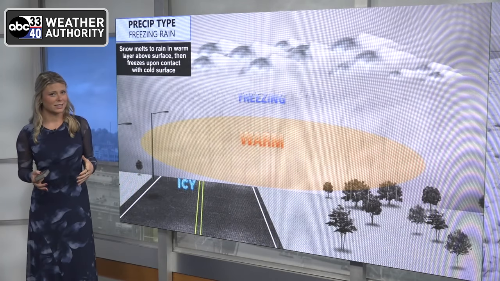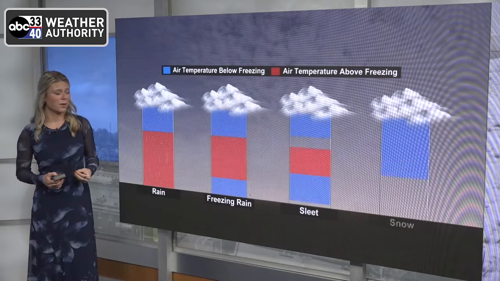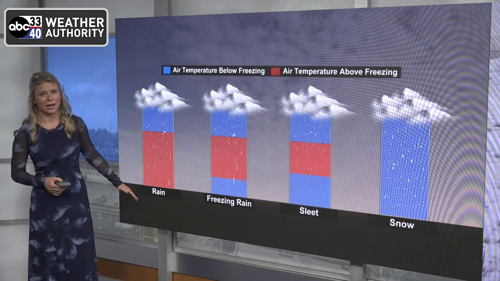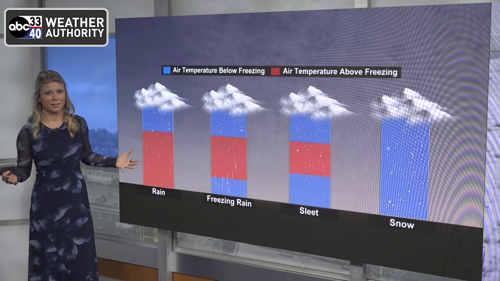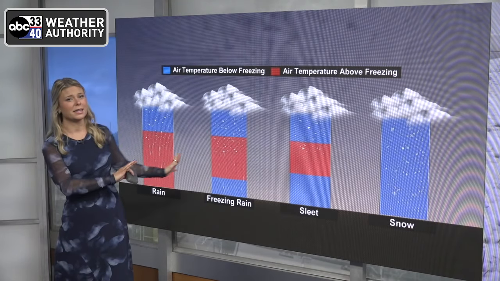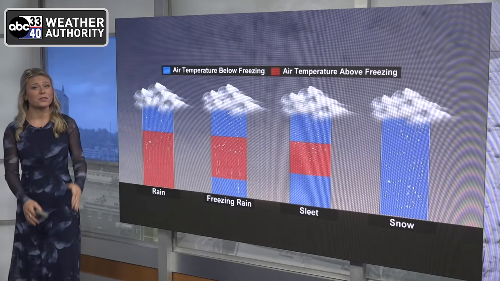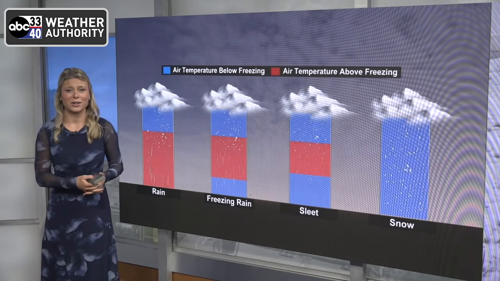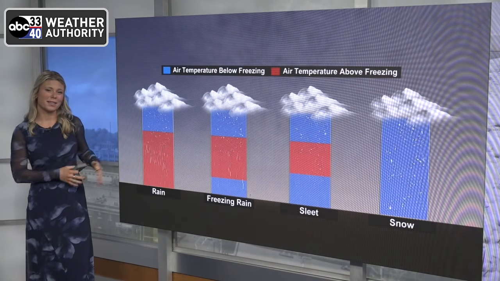And then, of course, lastly, it's just good old rainfall, and that's when the entire column of air from the cloud down to the ground is just above the freezing mark. So when you hear us talking about these different kinds of winter weather, or if you hear us say a wintry mix, that could be multiple of these all put together, and it all has to do with what's going on in the upper atmosphere.